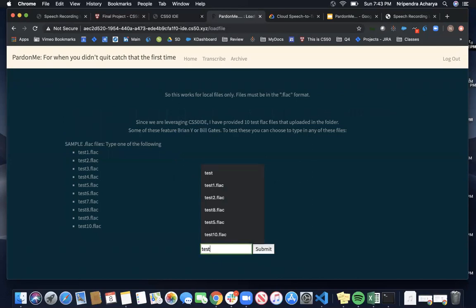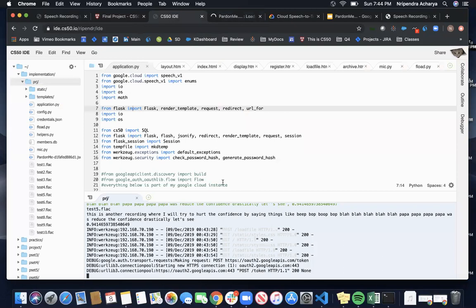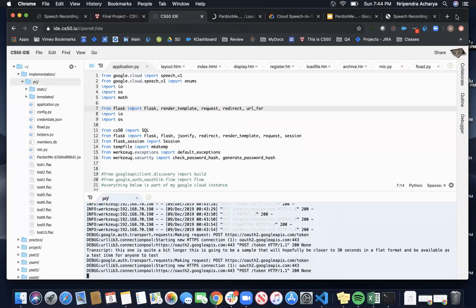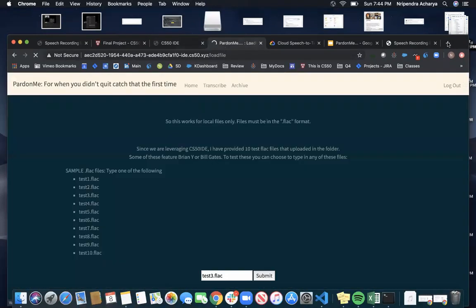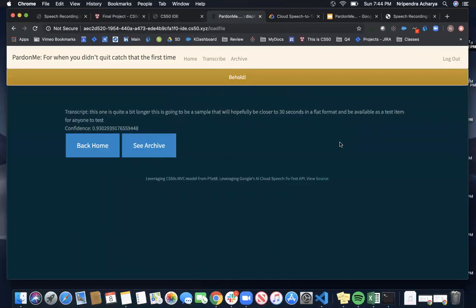So if I do test3.flac, similar thing. Here it's running, it's calling on the API, and really what took me a while was a lot of the actual authentication with the API. But you see this works as well.